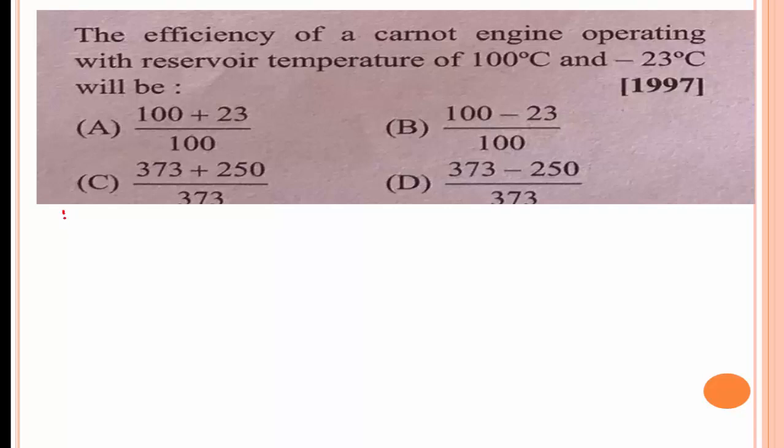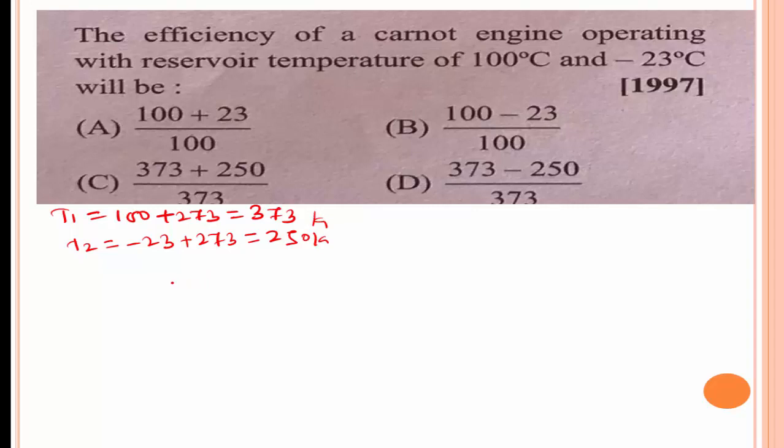The temperature of the source, T1, is equal to 100 converted into Kelvin, 100 plus 273, we get 373. And the temperature at the sink T2 is equal to minus 23 plus 273, that is 250 Kelvin.